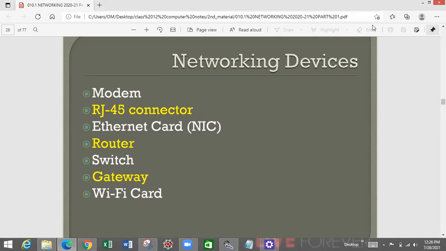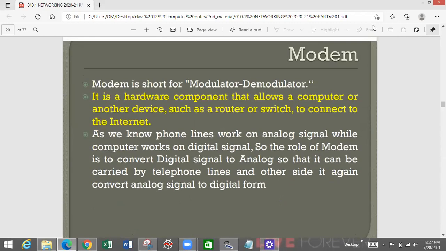Those devices are modem, RJ45 connectors, Ethernet card, router, switch, gateway, Wi-Fi card. The list is not very extensive, but these are the important devices that we should know about. Apart from these, there are thousands of devices which are utilized which are not listed here, and they are outside of your curriculum and syllabus. But these devices are the most important ones, and they are utilized very extensively in any network environment. So first of them is the modem.